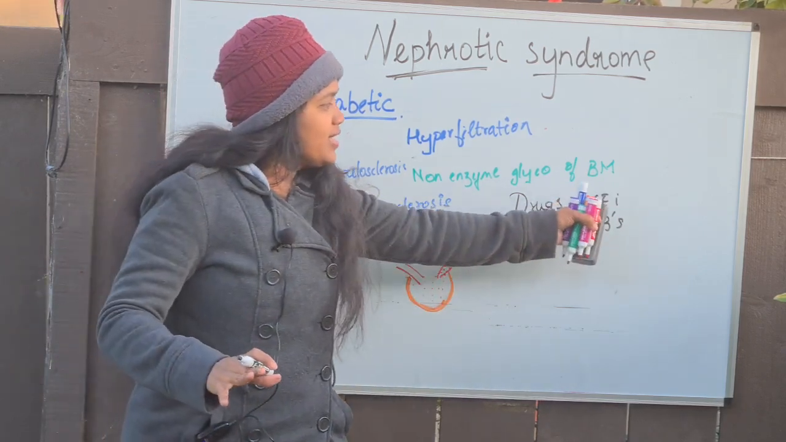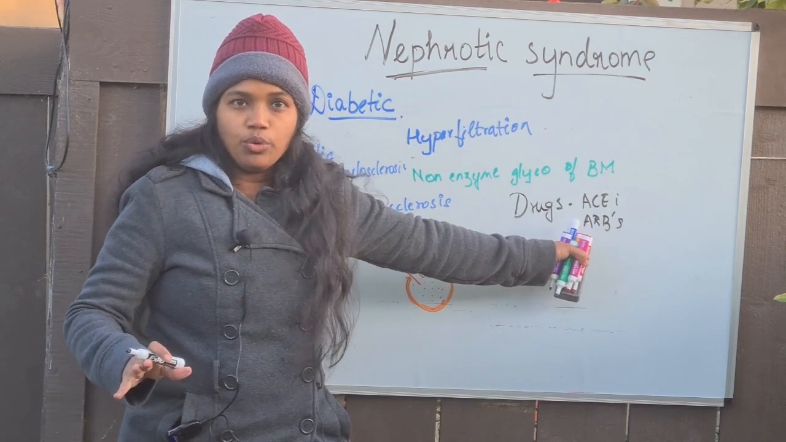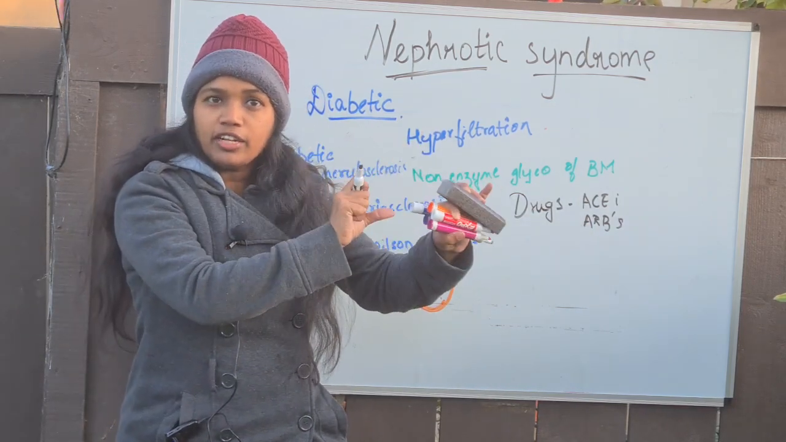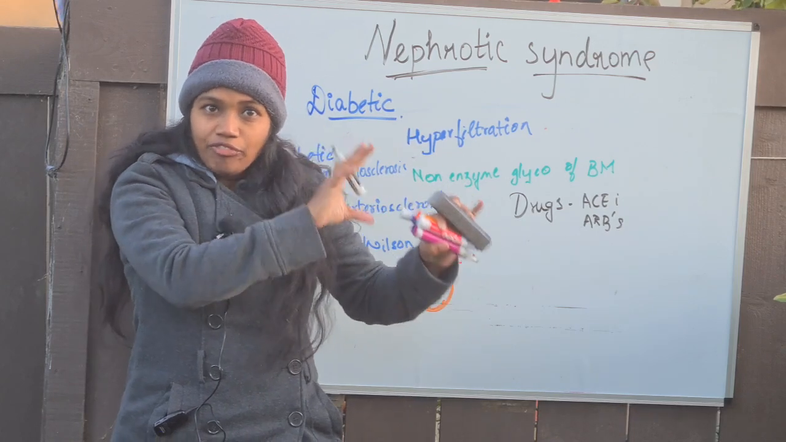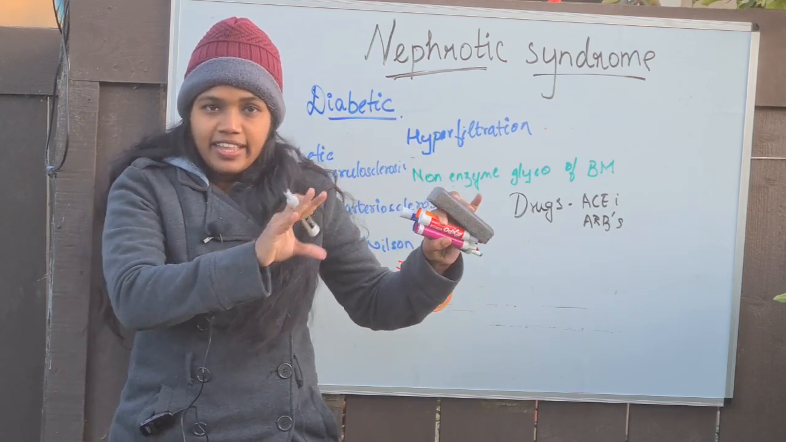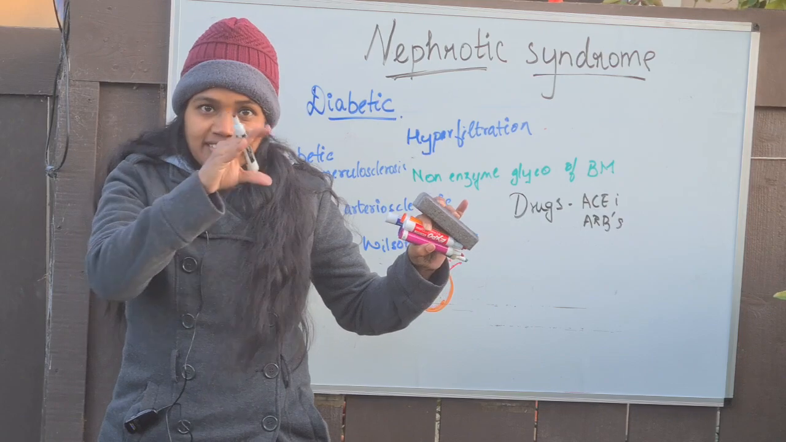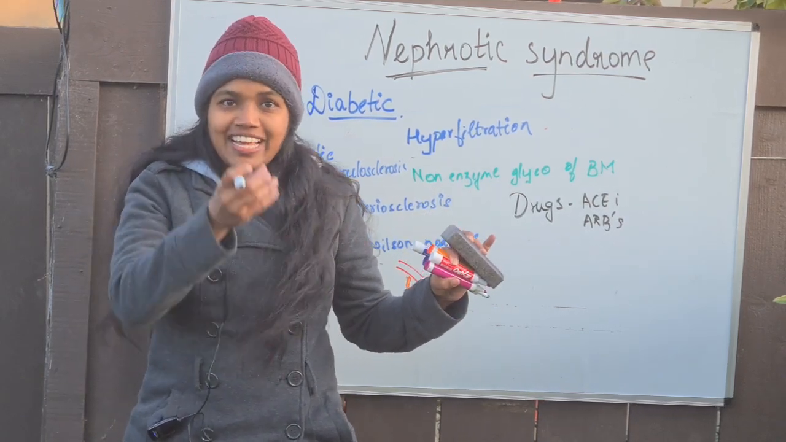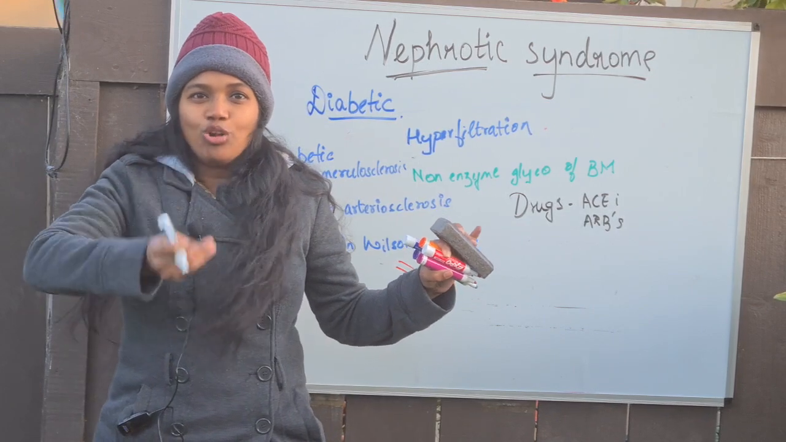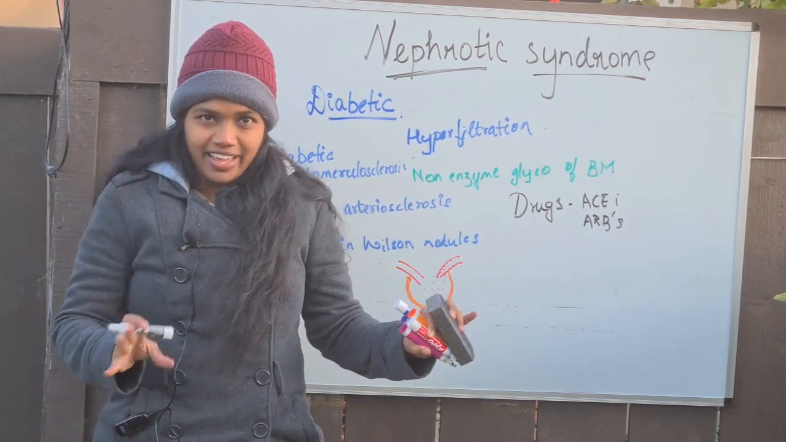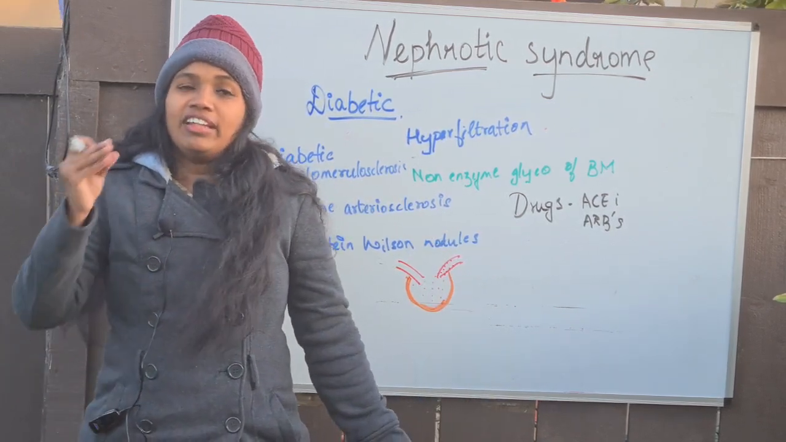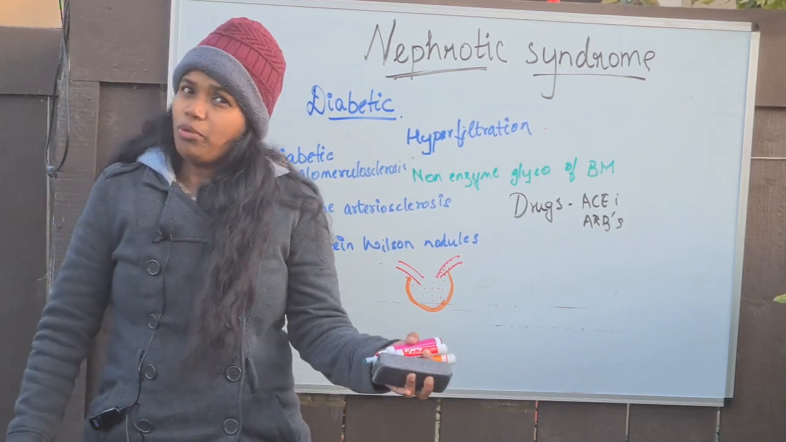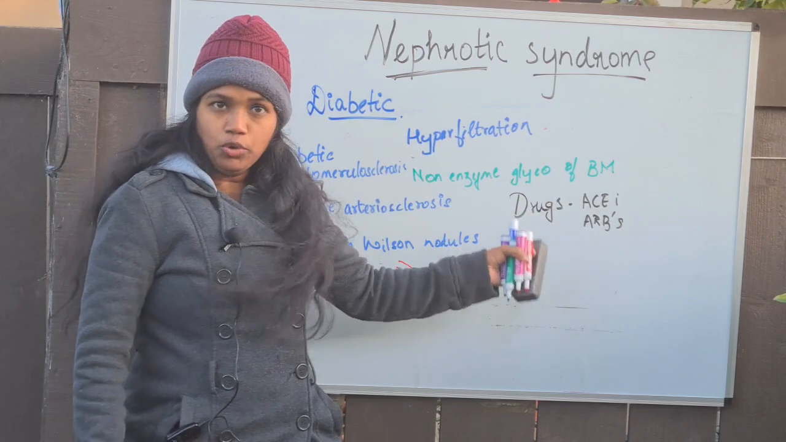So the drugs like ACE inhibitors and ARBs will not allow the efferent arterioles to constrict. If the efferent arterioles are not constricted, then the pressure within the glomeruli is decreased. Am I clear? So now when the pressure is decreased, the filtration is also going to decrease, right? As I had told already, when the filtration is decreased, that means it's going to renal failure. Now you might wonder, why should we give a drug to decrease the filtration?